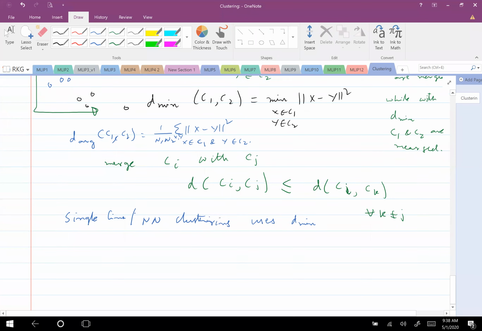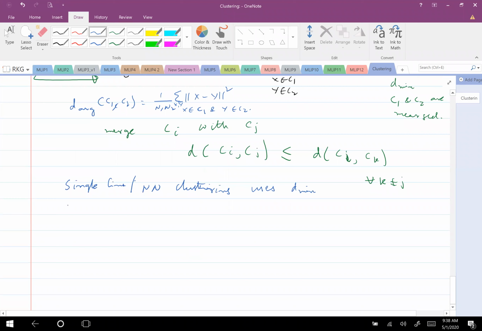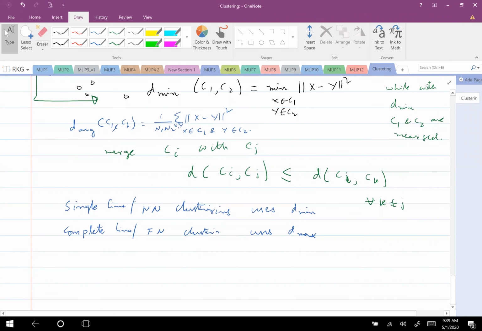To cluster. While the other algorithm is called complete link, or farthest neighbor clustering, which uses Dmax. Later, I will do a small example now.